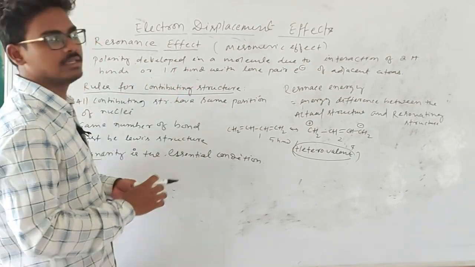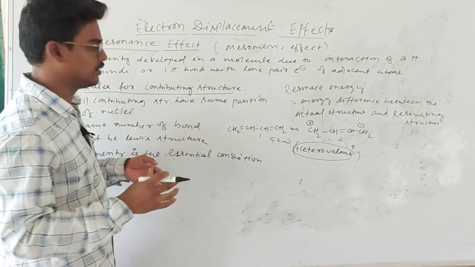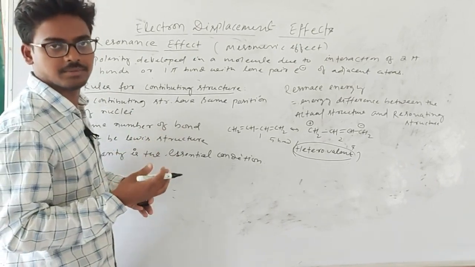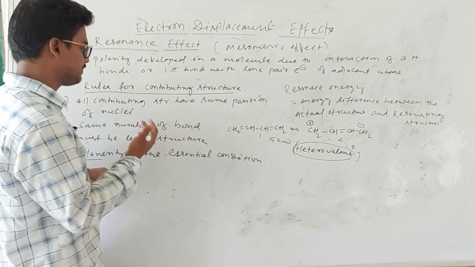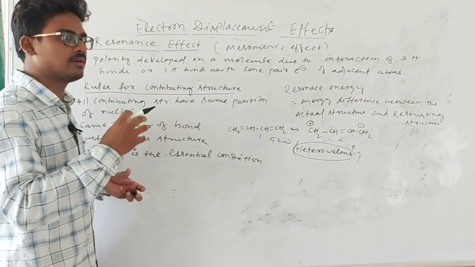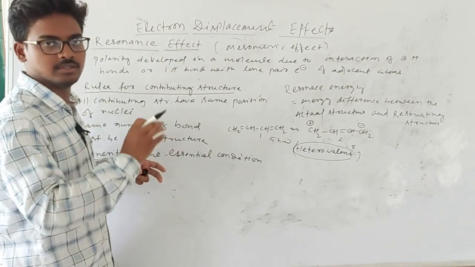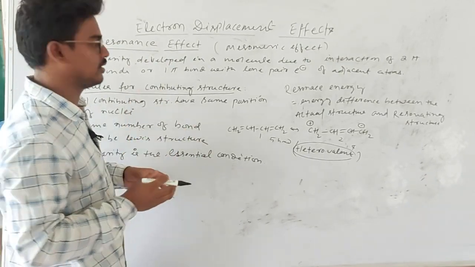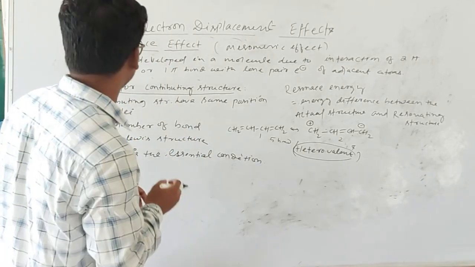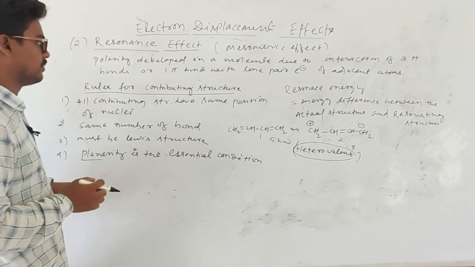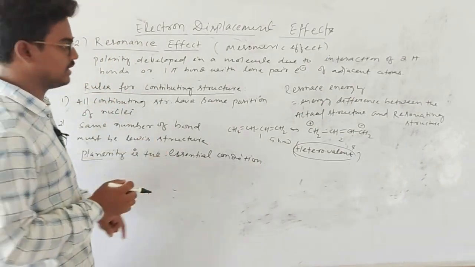Okay, if it is present in random order, delocalization cannot happen. Why does it not happen? Because some orbital arrangement will change. Because of this orbital arrangement, the electron cannot transfer to the other orbitals. Okay, so these are the rules we have to follow for writing the contributing structure.